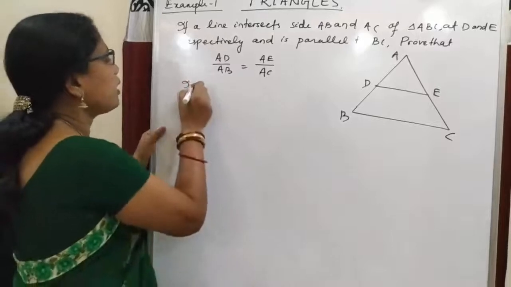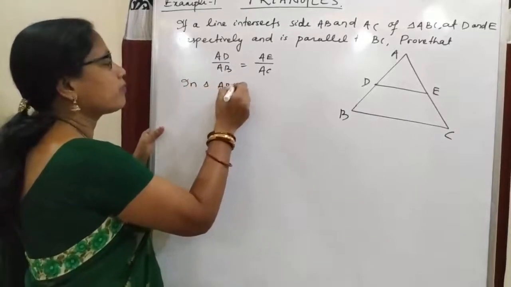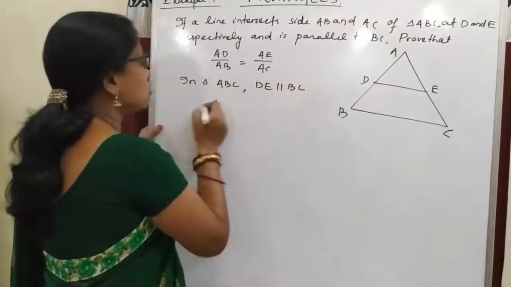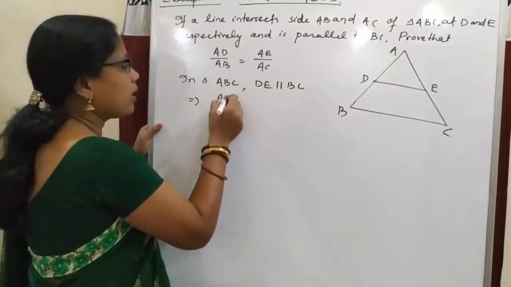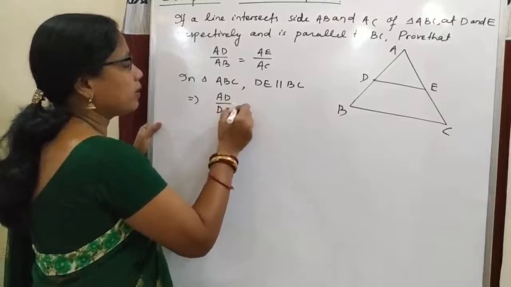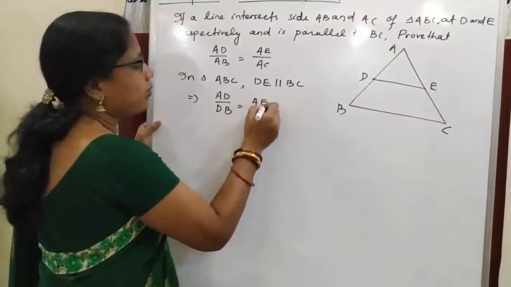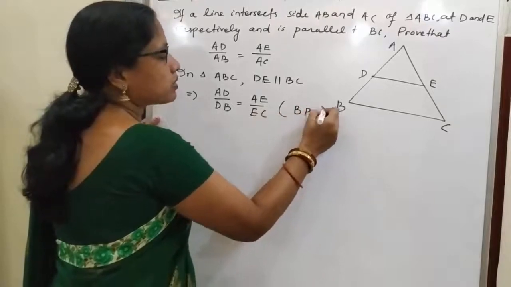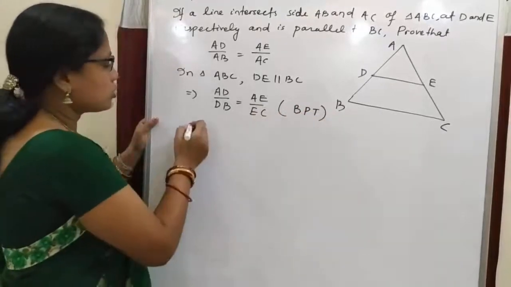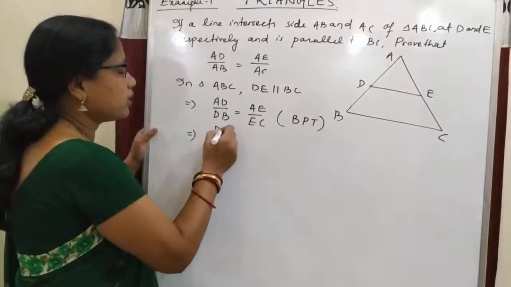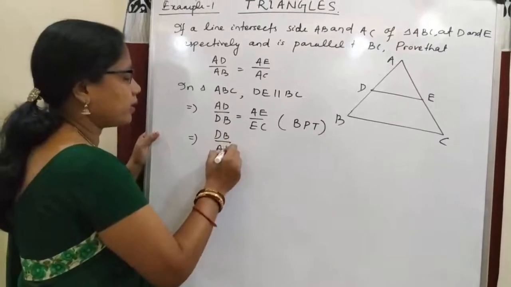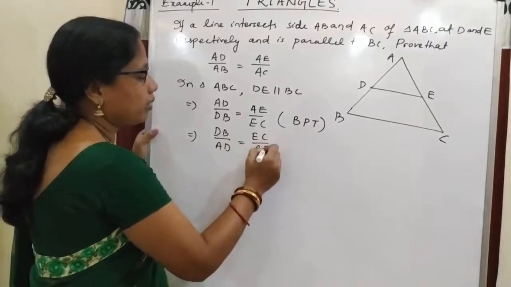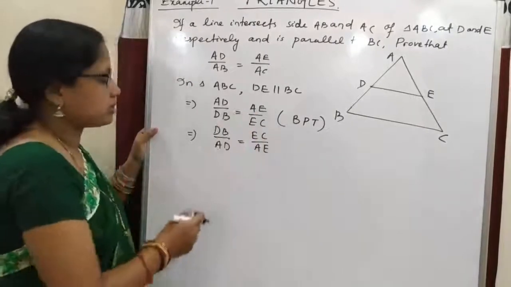So in triangle ABC, DE parallel to BC. So this implies AD by DB is equal to AE by EC according to the basic proportionality theorem. So we can write it as DB by AD is equal to EC by AE by writing the reciprocals.